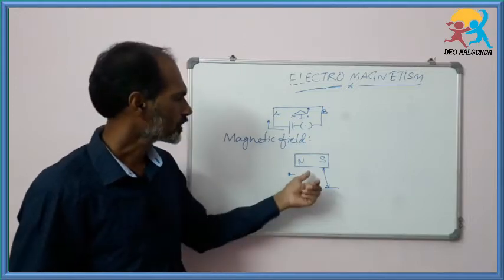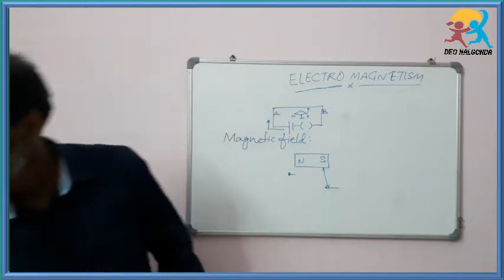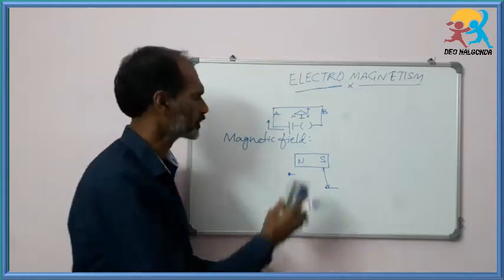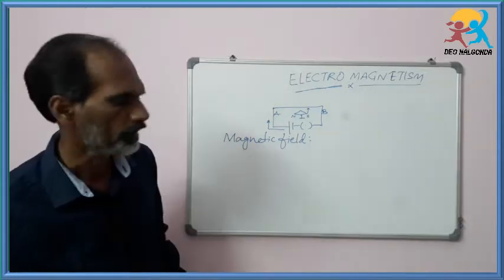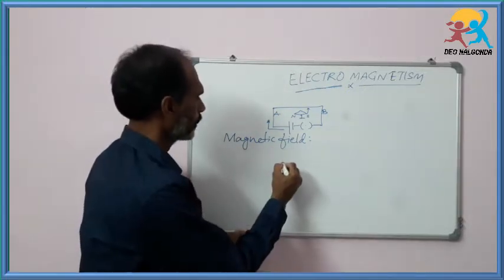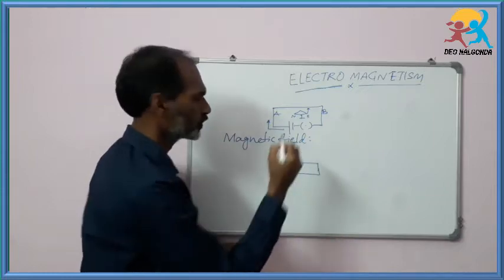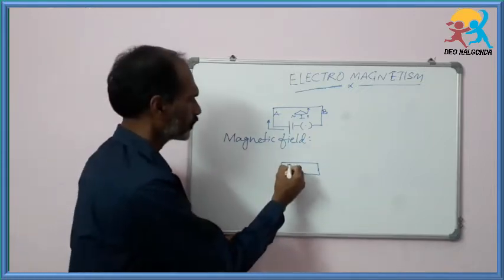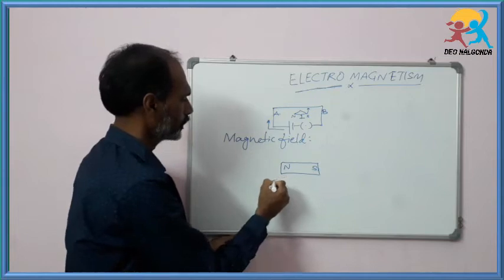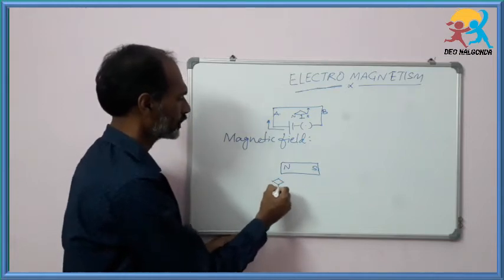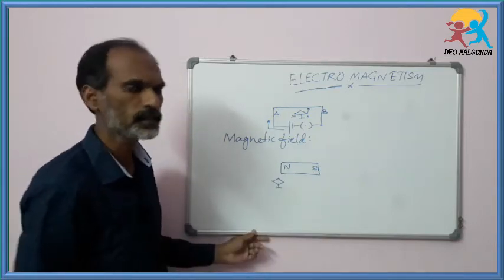To understand this magnetic field, now we will look at the bar magnet. It has north and south poles. Take one magnetic compass and place it near the north pole of the bar magnet.